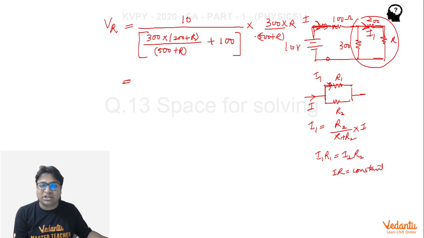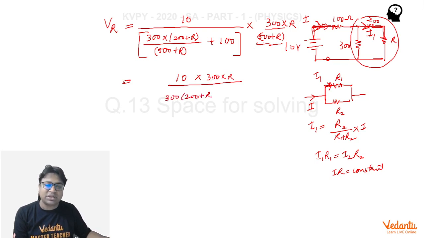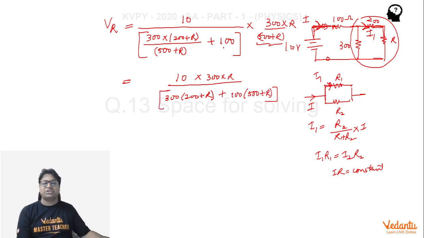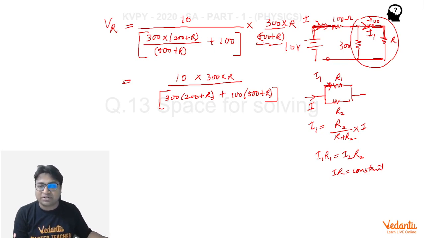I can clearly see that I can take this 500 plus R inside the bracketed term, and that will become 10 into 300 into R divided by, when I take this inside, 300 into 200 plus R plus 100 multiplied by 500 plus R. Check this, guys. So simple calculation I have done. I took this 500 plus R inside the bracketed term. Here it gets cancelled, and here 100 gets multiplied with 500 plus R.